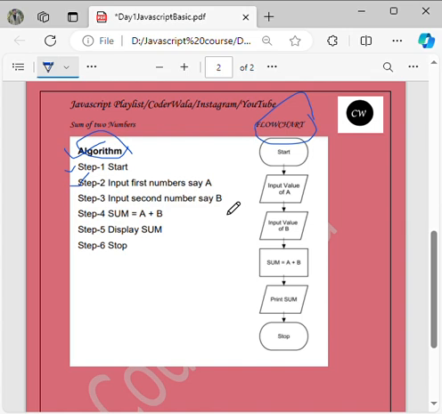We know already about operator and operand. If you don't know those things, when we discuss in a proper series on the basics, we'll discuss what this plus symbol is called, and what is operand, what is operator, right? Those things are not required now, but just understand. If you see, step by step we are following. Step number 3, we'll take B. Step number 4, we'll do the operation.